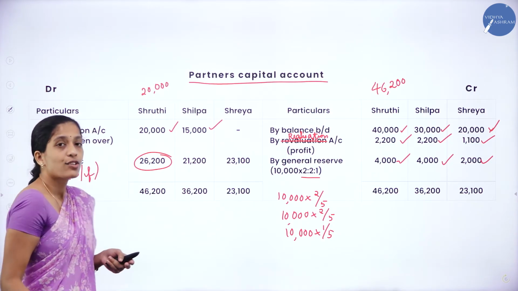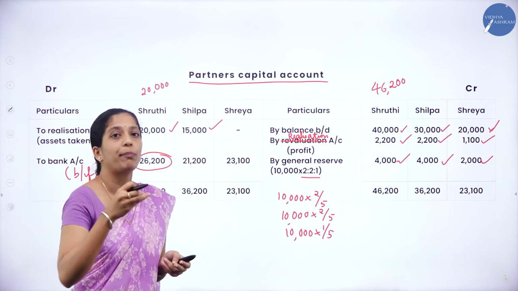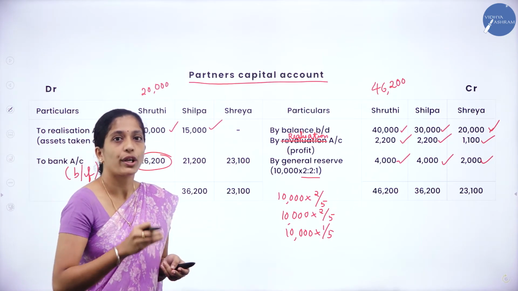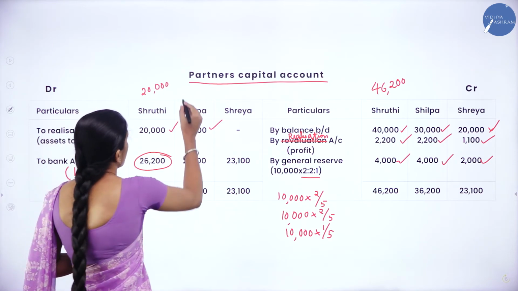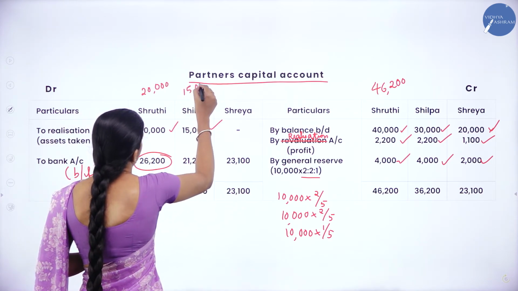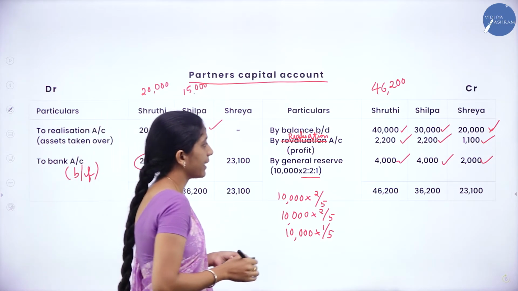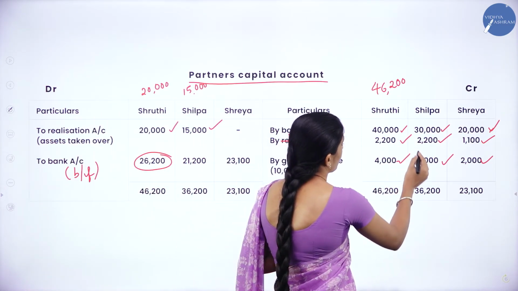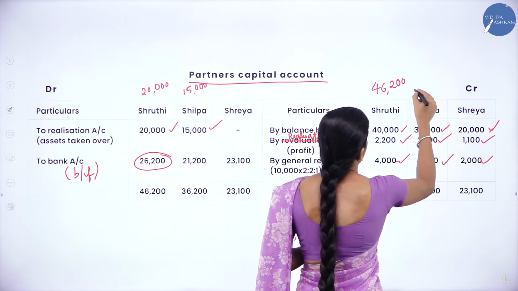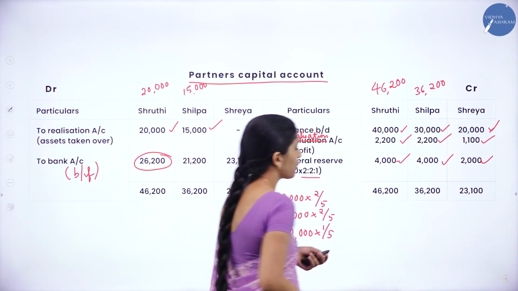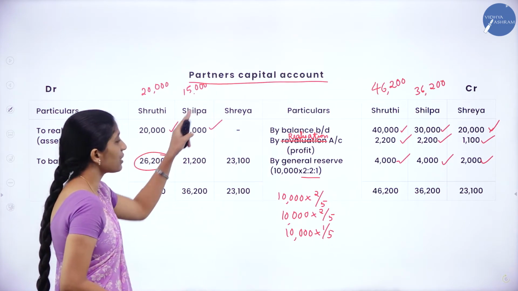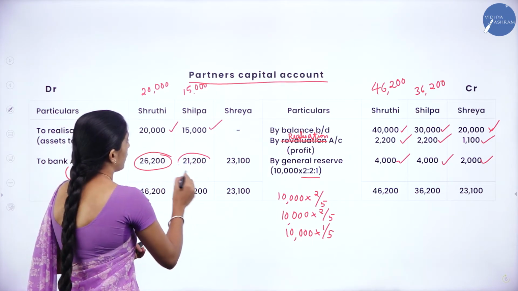It means that whatever amount is to be paid to the partner, we are now going to pay that amount. Next, for Shilpa, we are having only 15,000 on the debit side. Coming to the credit side, 30,000 plus 2,200 plus 4,000, that is 36,200. So I'll write 36,200 on both sides, minus 15,000, so I'll get 21,200.